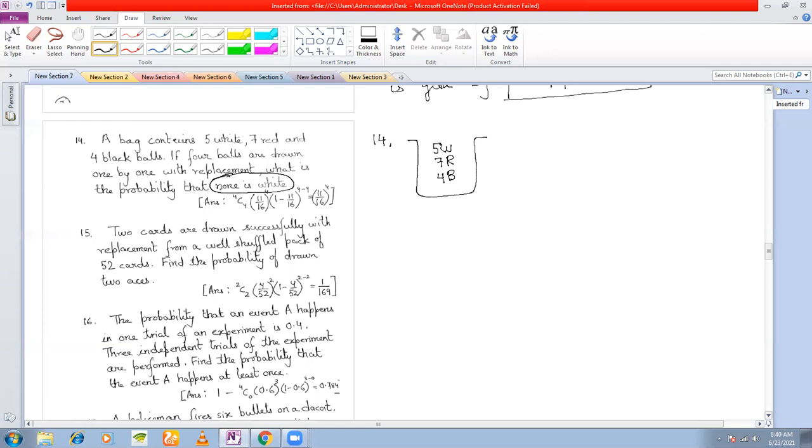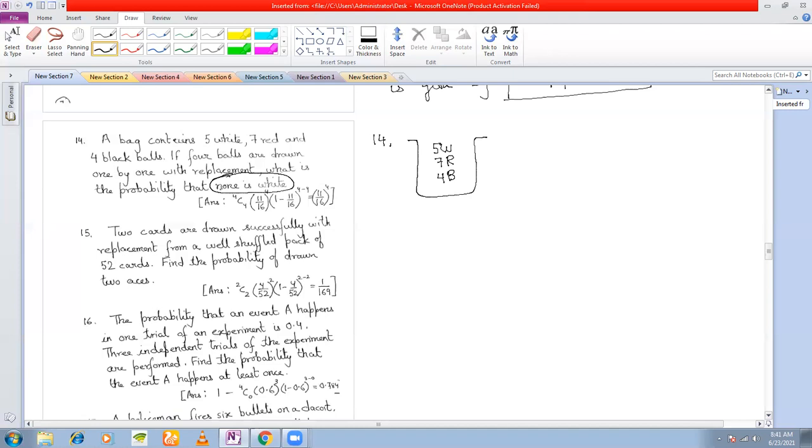Suppose I am taking out 3 balls one after the other. First ball I take out, put it back. Second ball I take out, put it back. And then third ball I take out and put it back. That is with replacement. And without replacement means I'm taking out one ball and not keeping it back. Then another one I'm taking out, not keeping it back. So that is what it means.